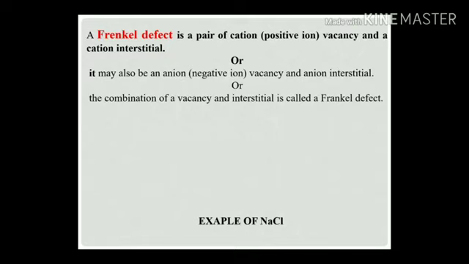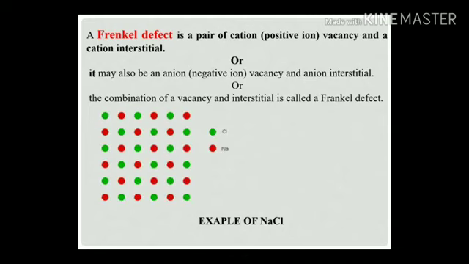A Frenkel defect is a pair of a cation, or you can say positive ion, vacancy and a cation interstitial, or it may also be a negative ion vacancy and an anion interstitial. Or you can say that the combination of vacancy and interstitial is called a Frenkel defect. So three definitions for Frenkel defects. Let's see with some examples.